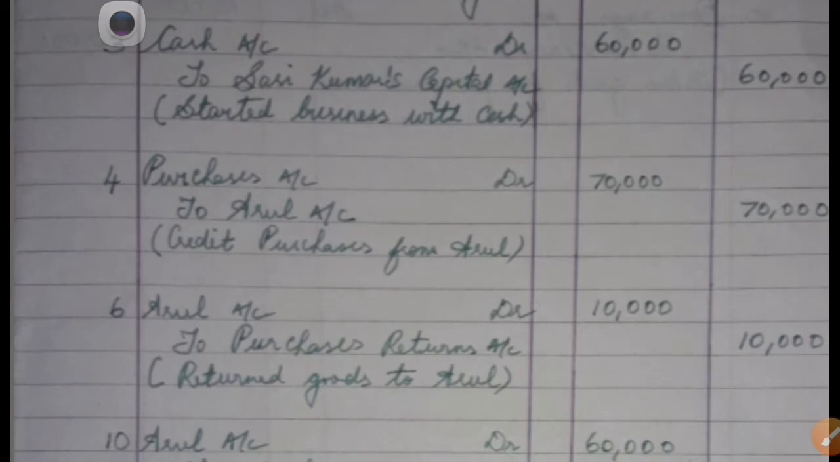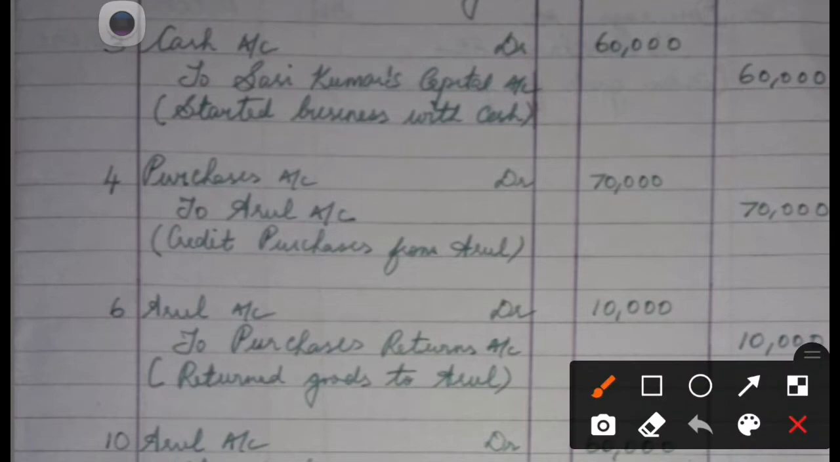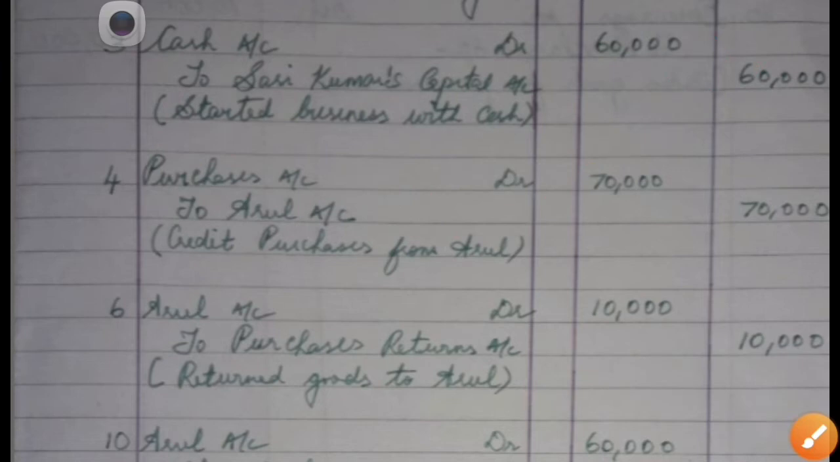On 4th, it says purchased goods from Arul on credit rupees 70,000. So purchases is nominal in nature. What is the nature of purchases? Nominal. Why do we say nominal? Because it is an expenditure. So debit all expenses and losses. As per that, we will debit purchases.